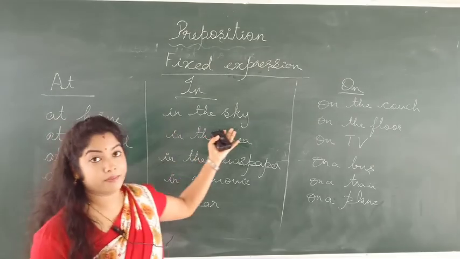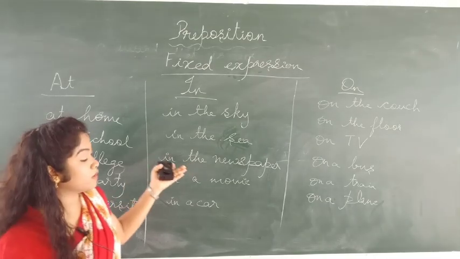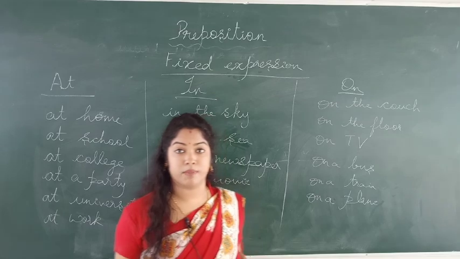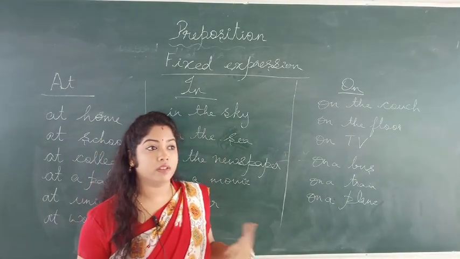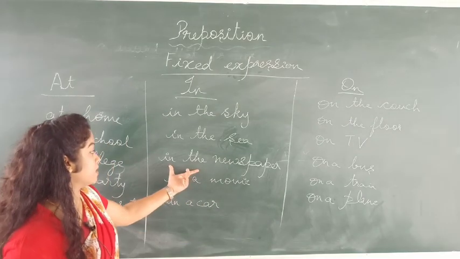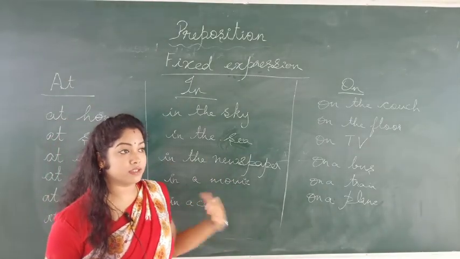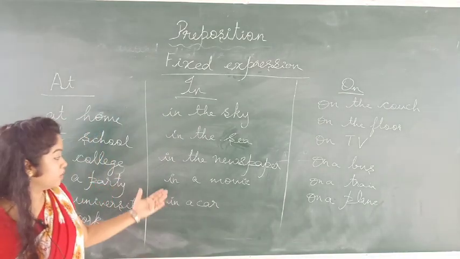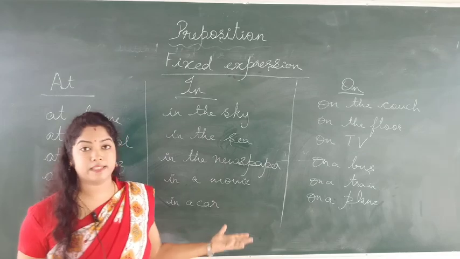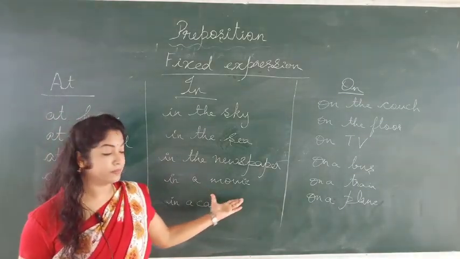Okay, so when it comes to in, here also I have mentioned a few fixed expressions. In the sky, in the sea, in the newspaper. So this morning I read some news in the newspaper. It's not on the newspaper or at the newspaper. These are the fixed expressions we have to use. In the newspaper, I read some news in the newspaper. Like that only. I am in a movie, I am in a theatre, I am in a cinema. Okay, so this is the way to use it.